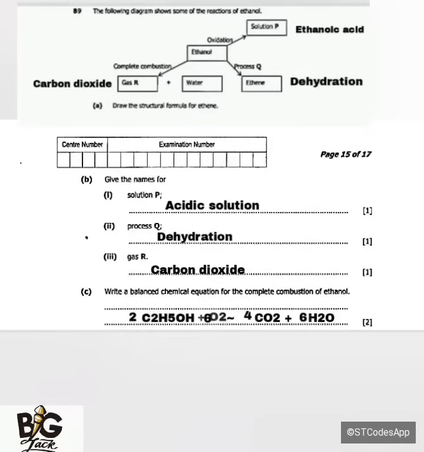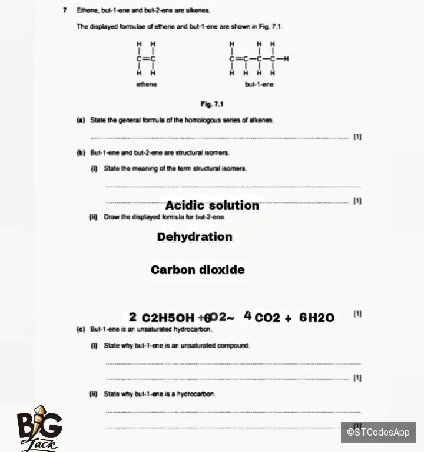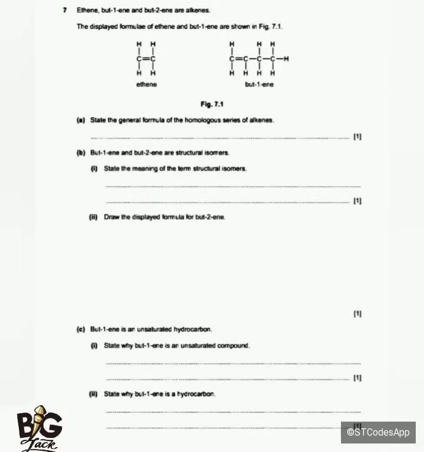Okay. So the next one is saying ethene, but-1-ene and but-2-ene are alkenes. The displayed formulae of ethene and but-1-ene are shown in figure 7.1.